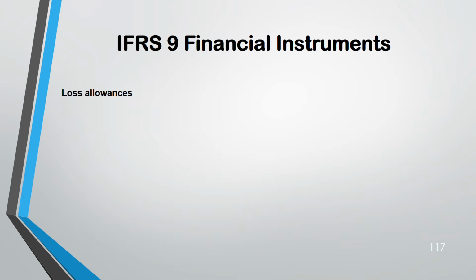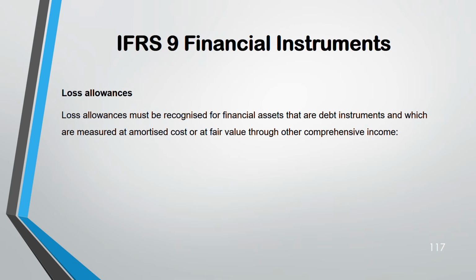Now, loss allowance. For financial asset, yes, you have to recognize some kind of loss allowance. It's not 100% that you're going to receive exactly the amount that you have the right to receive. That's why you have to recognize a loss allowance. Okay. Especially, it is only recognized for debt instruments, not for equity. Because when you invest in shares of another company, there is no doubt, there is no risk in that.